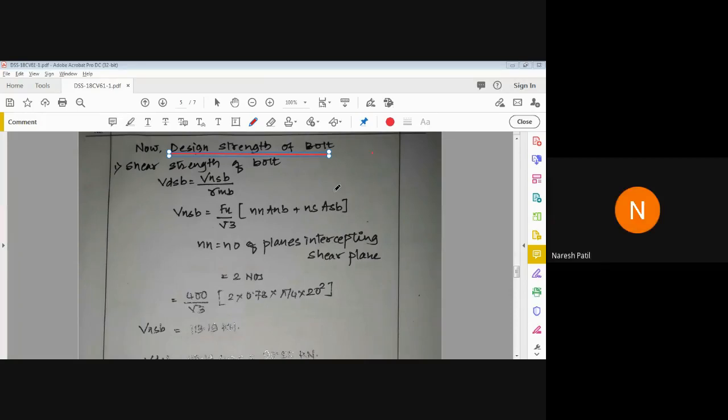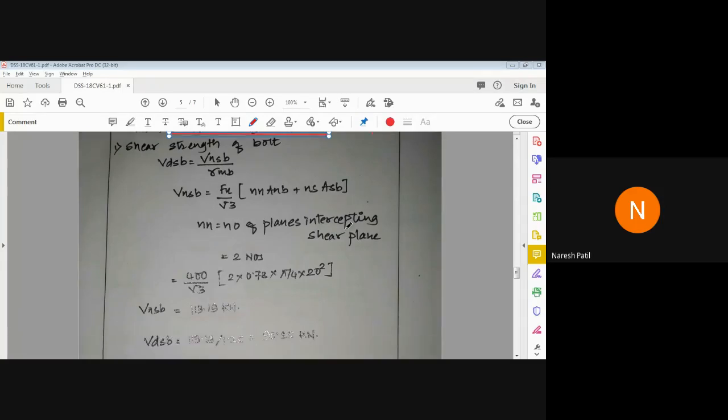Now, here Anb stands for the area of the threaded portion of the bolt, and Asb is the area of the shank portion of the bolt. And nn and ns are the number of planes intercepting the shear plane, as I discussed in the last session.